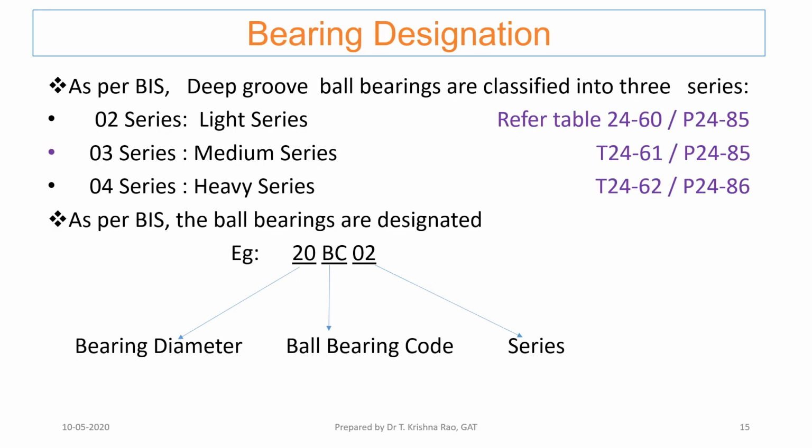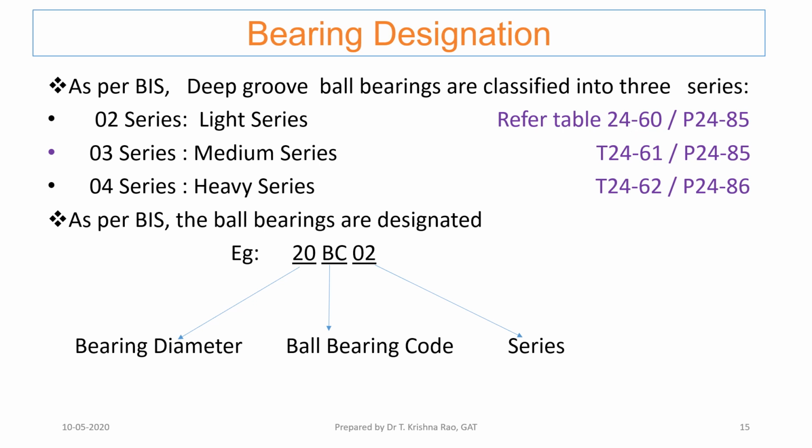Then the designation of bearings. As per the Bureau of Indian Standards, there are 3 series of bearings available in the market. 02 is the light series, 03 is the medium series, 04 is the heavy series, and they are given in table numbers 24, 60, 61, 62, on pages 85 and 86. As per this, if you say 20 BC 02, the first two numbers indicate the bearing diameter.